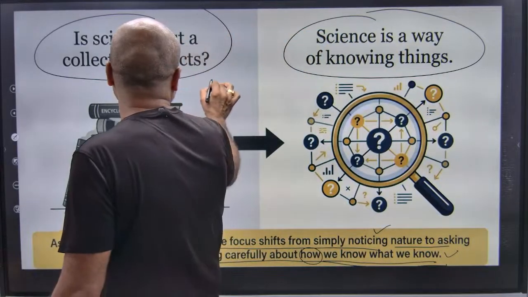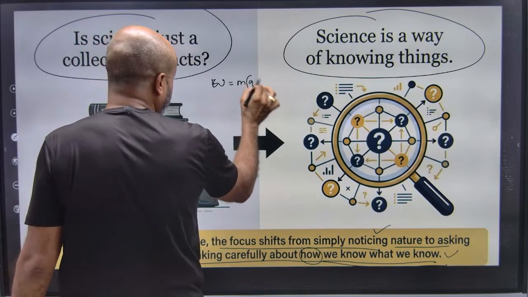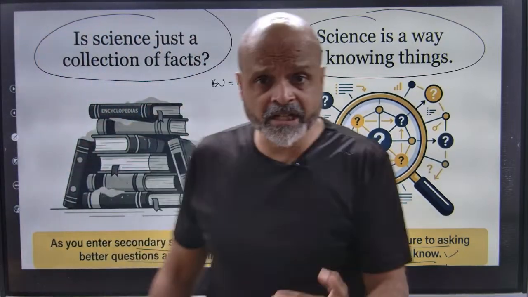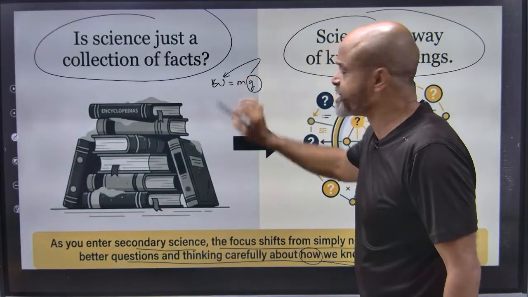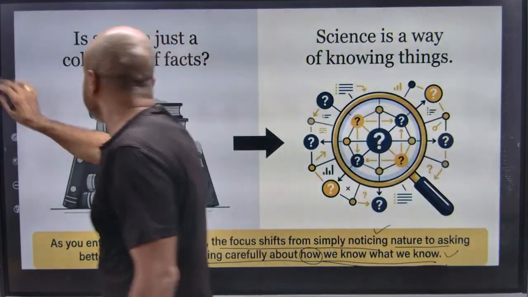For example, if I say that the weight of a person is m into g, where is this coming from? Or how do we know that the acceleration due to gravity is influencing the weight of a person? So how do we know this? Okay, let's move on.